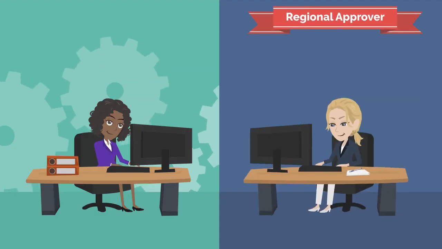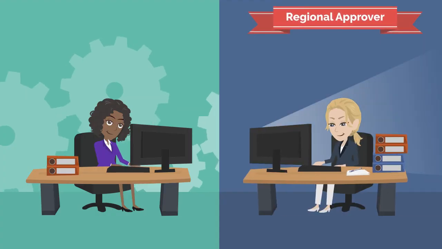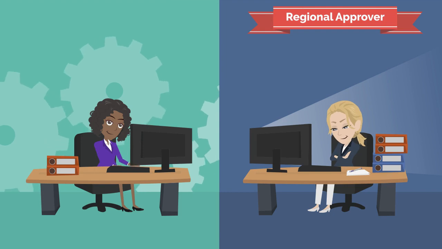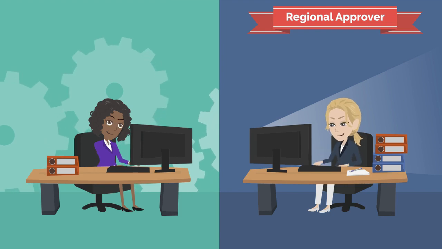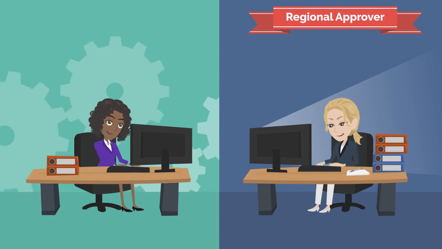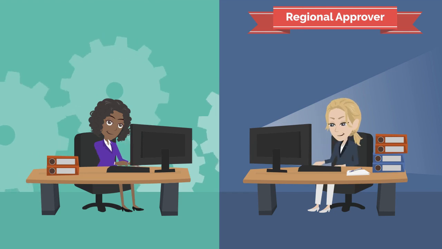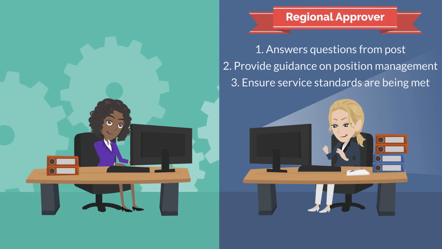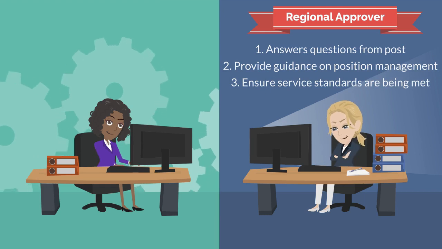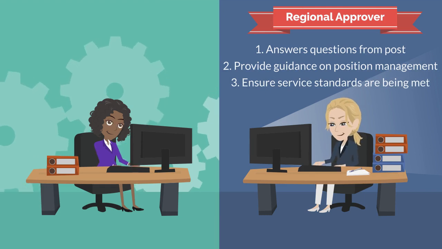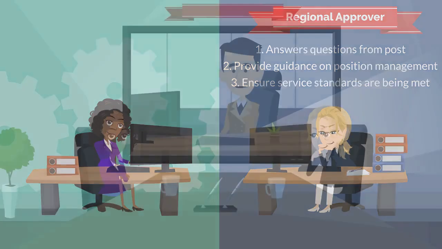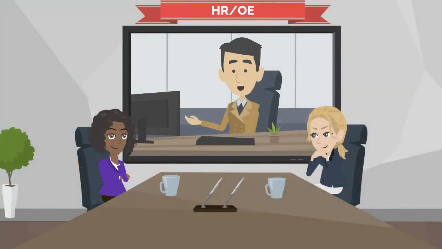The classifier will then send the preliminary job report to the approvers for their review. The approvers review and approve all classifications and are a source of information and advice during the process. They can answer questions from Post, provide guidance on position management, and ensure service standards are being met. They liaise with HROE and provide feedback to HROE on issues and trends they are seeing.